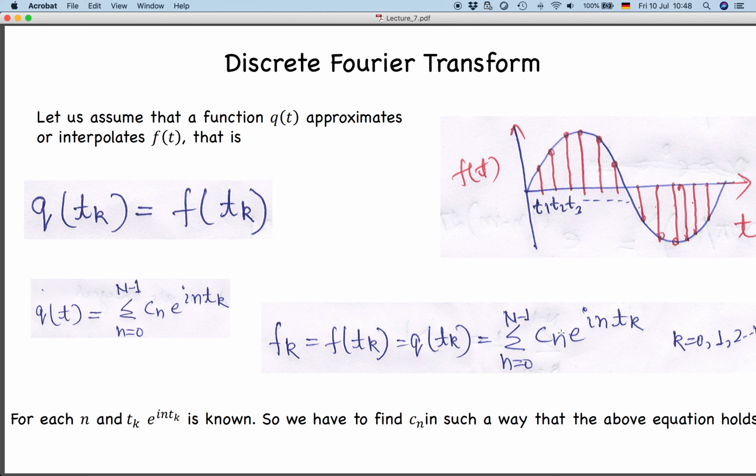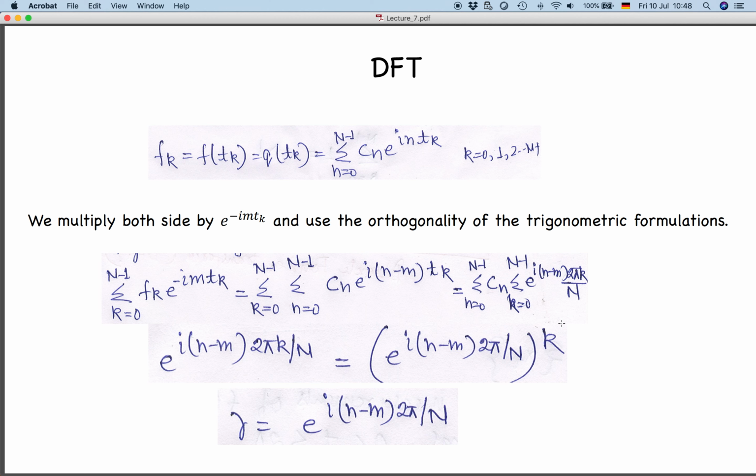So it's kind of a regression problem again, but we can do it in a much simpler way by using the orthogonality properties of the trigonometric functions. In this case, we are going to use the orthogonality property of e to the power i theta. So I will multiply this equation on both sides by e to the power minus i m tk, like we did in the case of Fourier series when we were estimating an and bn. We first multiplied by cos nx to determine an, and the next time, to determine bn, we multiplied by sin nx, because we could essentially use the orthogonality properties of sines and cosines. The same thing we are doing here.